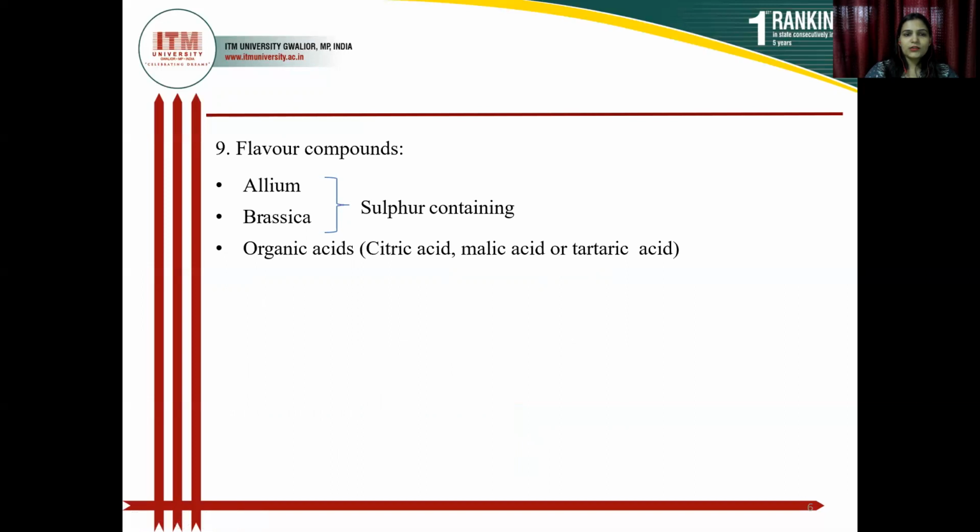The flavor compounds are those of allium and brassica, which are sulfur containing flavors. Next are the organic acids, that is citric acid, malic acid and tartaric acid. These are the organic acids.